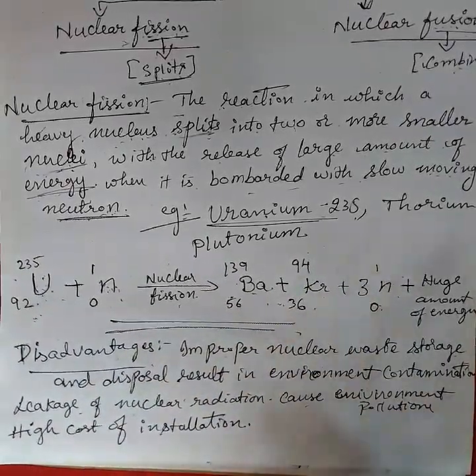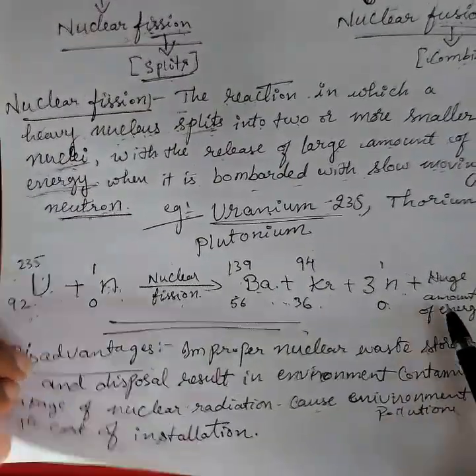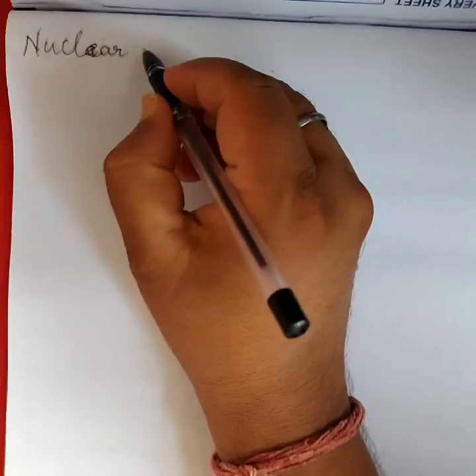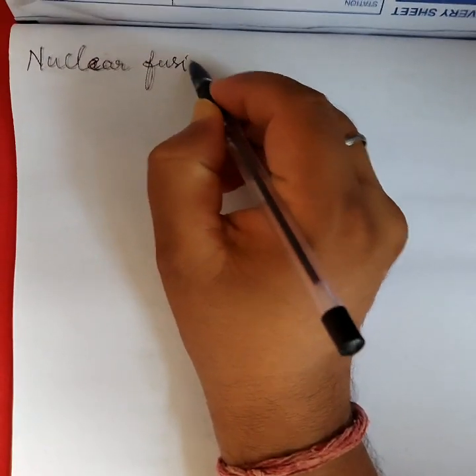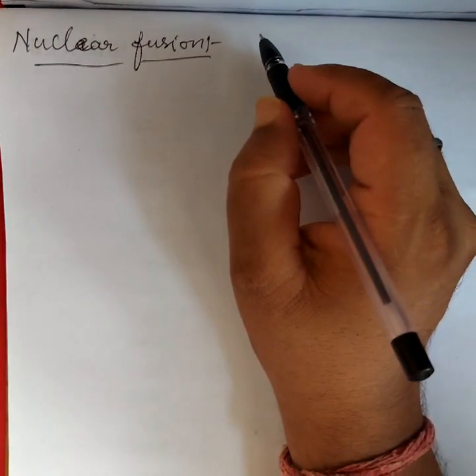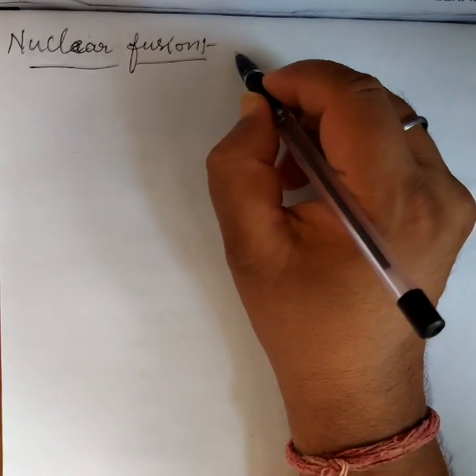Okay, now we go to the topic of nuclear fusion. What is nuclear fusion? It is the opposite of nuclear fission. What is that?